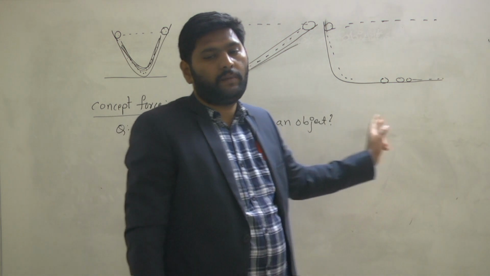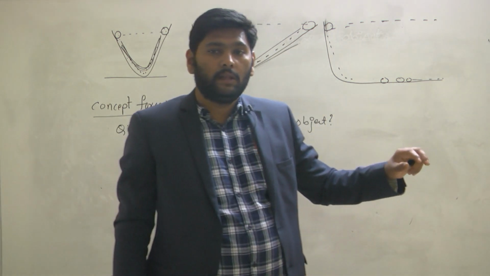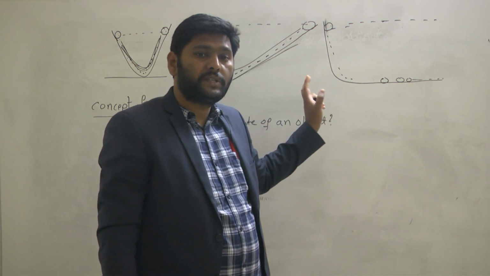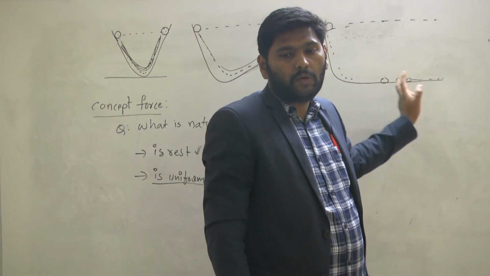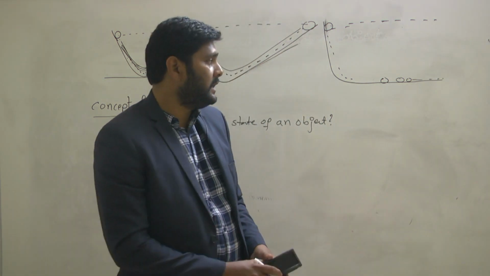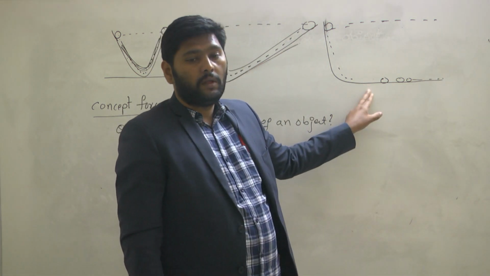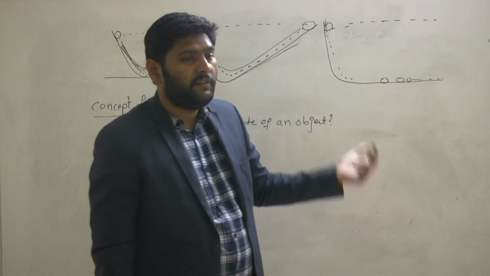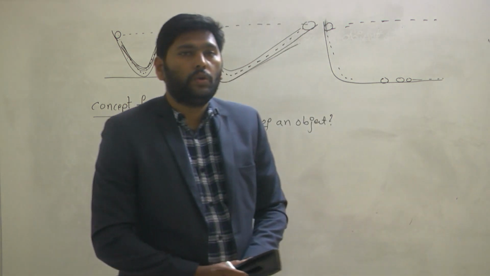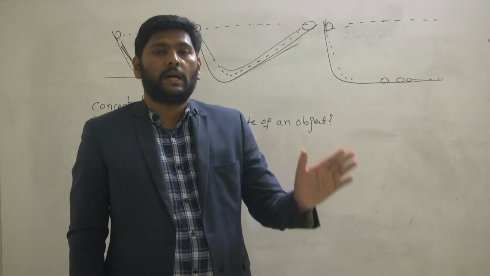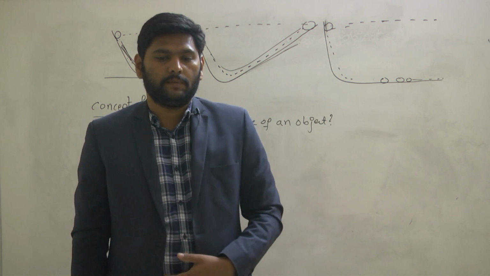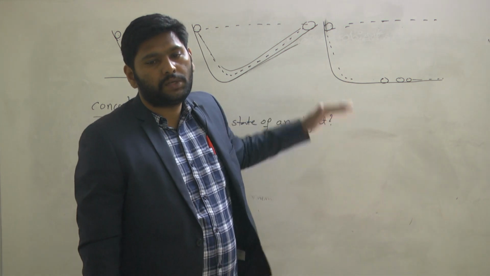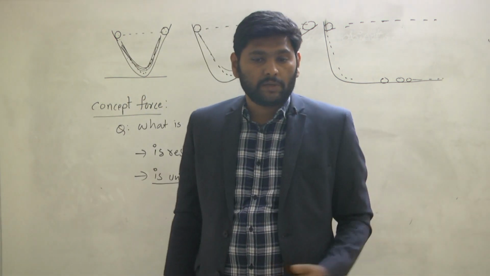So finally, what is the conclusion? It keeps moving for a lifetime unless something stops it. Until that situation, the object will continuously move. Finally we conclude that the object has uniform motion. This is the scientific evidence given by Galileo to prove that uniform motion is also one of the natural states of the object. So Galileo's theory is also correct, and Aristotle's theory is also correct.